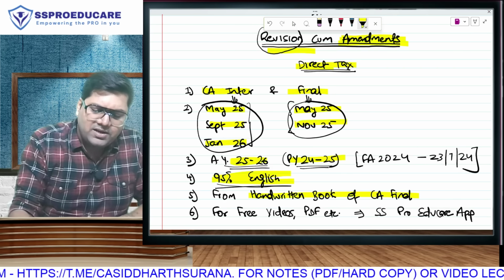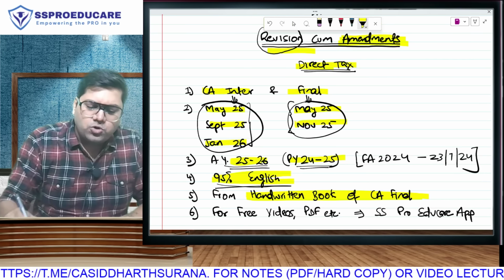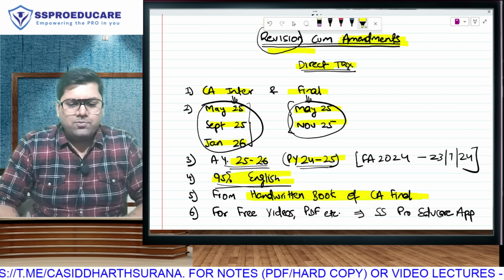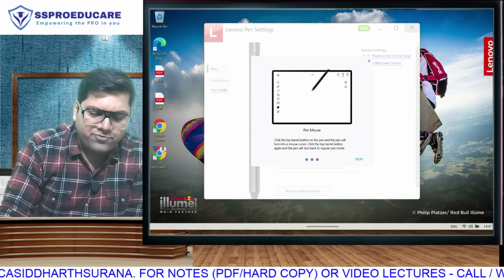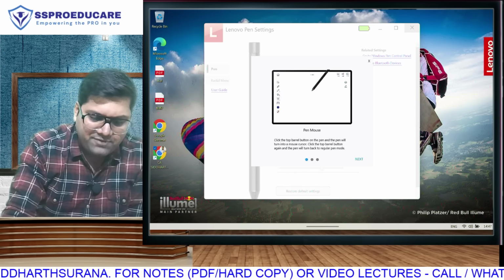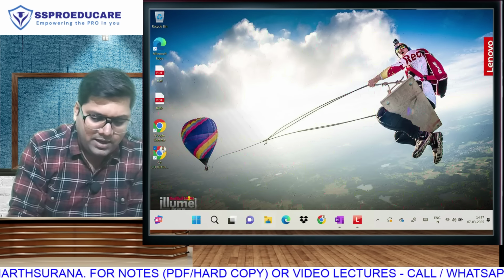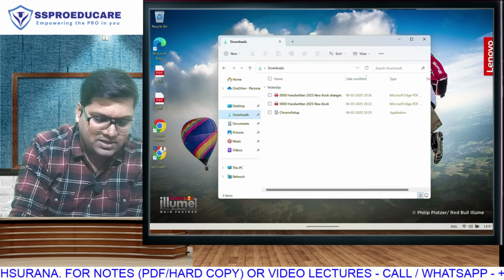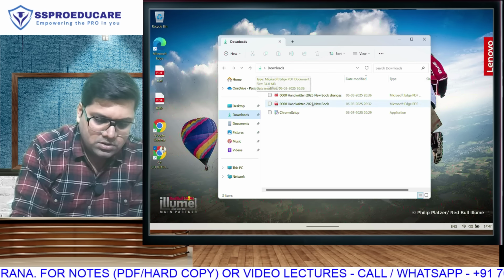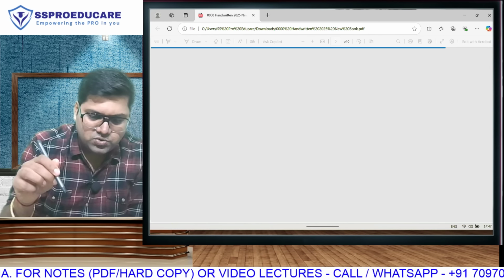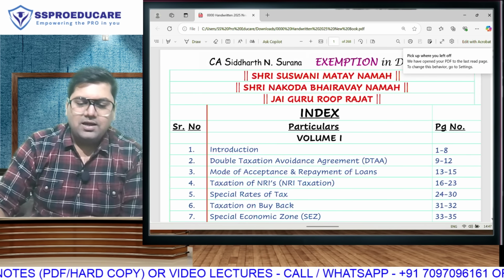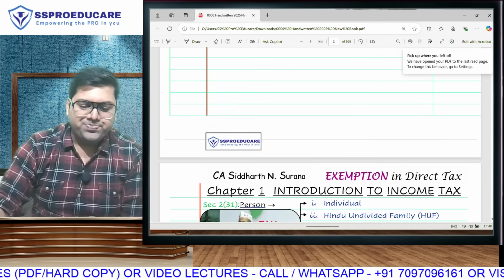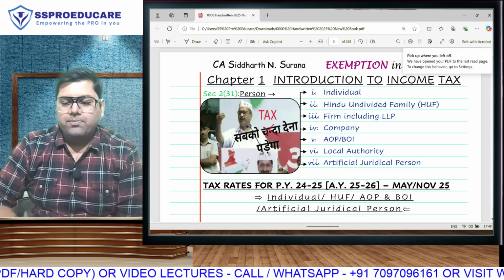Next, a very very important part: whatever revision I will do with you, I am going to be doing this revision from the handwritten book of CA final. Of course, most of you have seen that book, most of you are aware of that book, but I would still like to show it to the ones who are not aware of this. We have a CA final handwritten book which contains the latest trending memes.